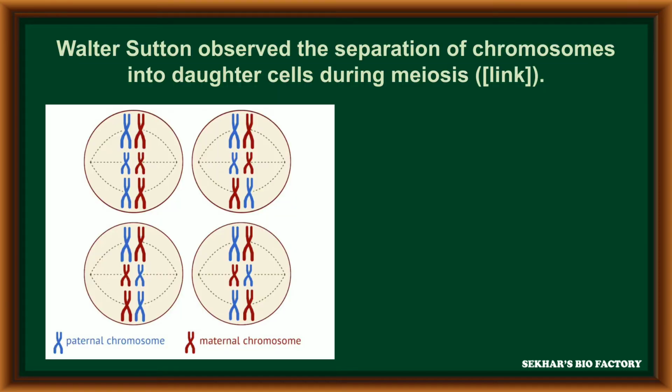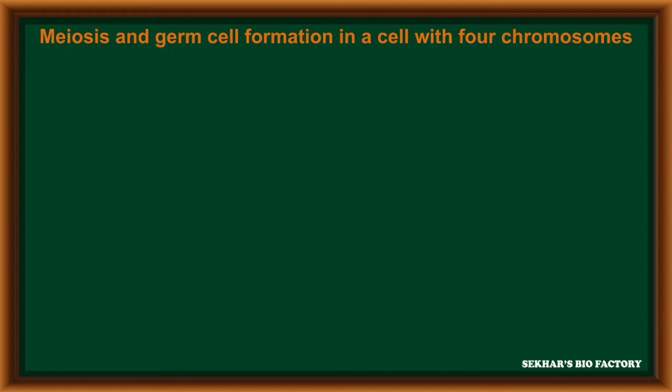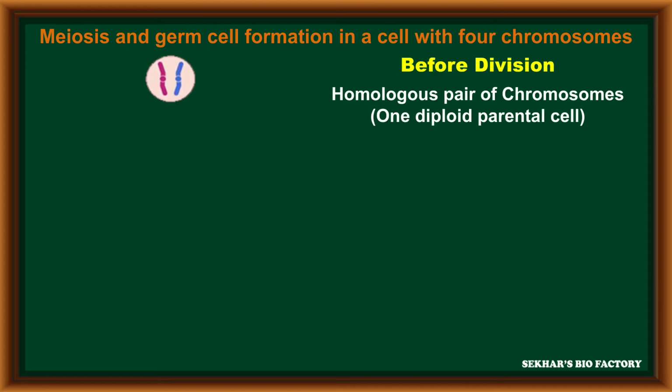Walter Sutton observed the separation of chromosomes into daughter cells during meiosis division. This observation led to the development of the chromosomal theory of inheritance. Meiosis and germ cell formation in a cell with 4 chromosomes. Let us discuss now how the chromosomal separation or segregation takes place by taking 4 chromosomes in each cell. Before cell division, if the cell has homologous chromosomes, one maternal chromosome and one paternal chromosome, such a condition is referred to as a diploid condition.